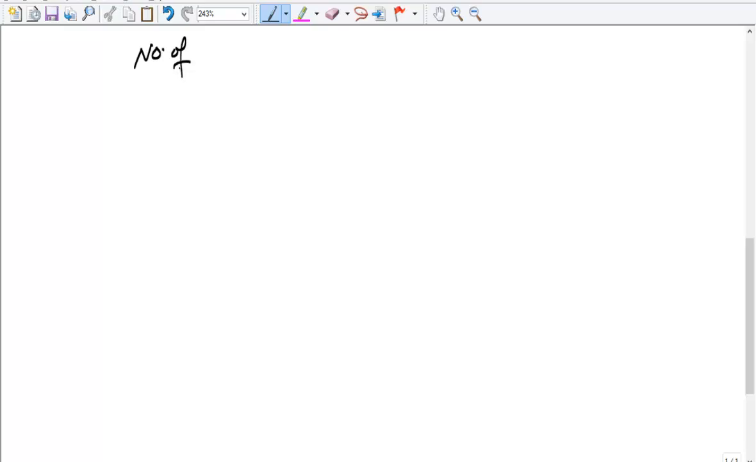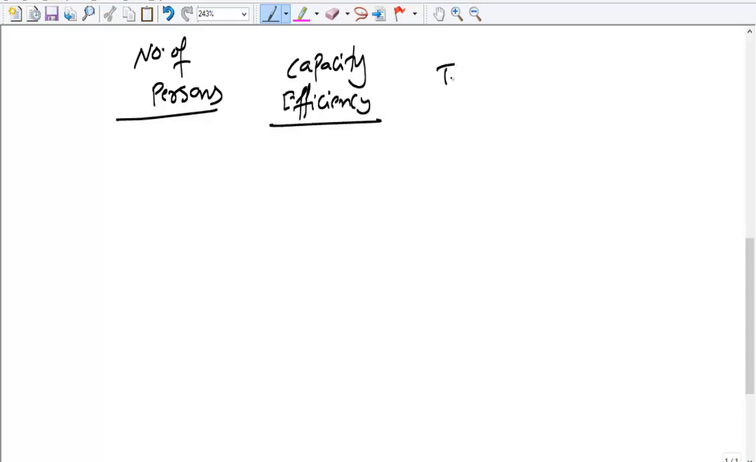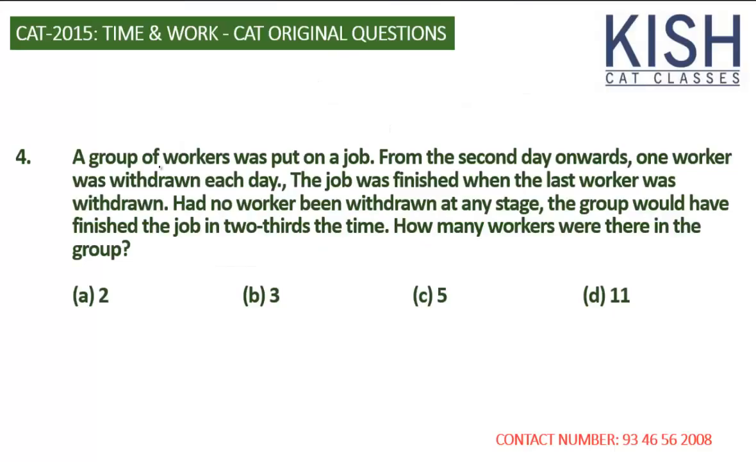So the number of persons, we have no idea about their capacity or their efficiency. We certainly have no idea. The time taken, no idea. So then it's total work. Look at this one. A group of workers, so it's N. And we have no idea about the capacity also, or the time taken by them to finish. We just have no idea.